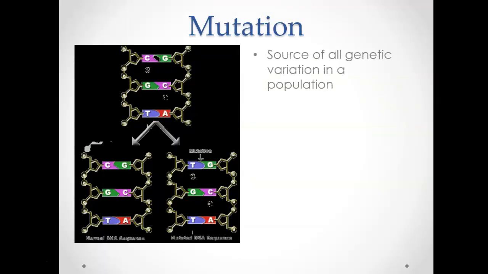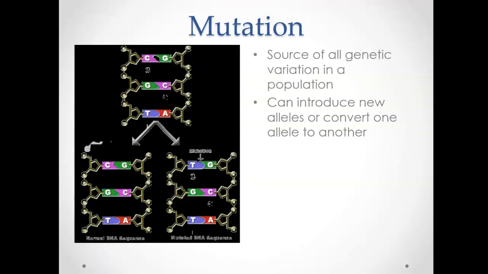All right, next factor is mutation. So mutation happens to be the source of all genetic variation in a population. So every new allele that we have in a population comes because a mutation happened. So blue eyes were a mutation. Green eyes were a mutation. Straight hair was a mutation. So you name it, and there's a whole host of things that arose by mutations.